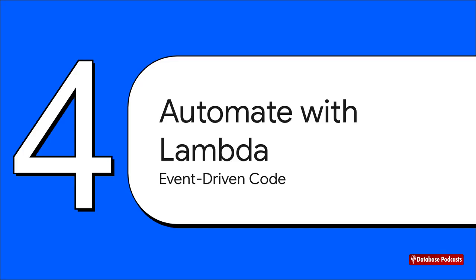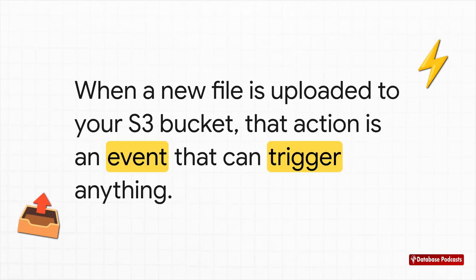So now you get storage with S3 and compute with EC2. Let's connect them in a really, really powerful way using automation. This is where AWS Lambda comes into the picture, and it's all about running your code in response to, well, pretty much anything. Let's just walk through a super common example. Imagine a user uploads a new profile picture to your app. That action, the file appearing in your S3 bucket, is an event.